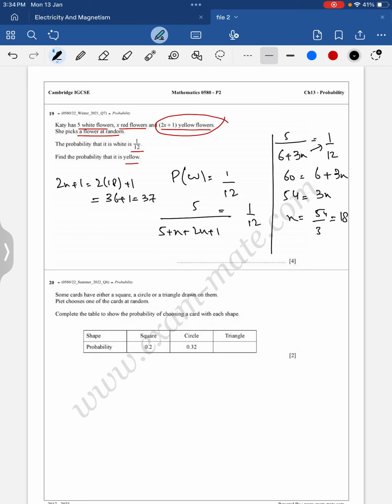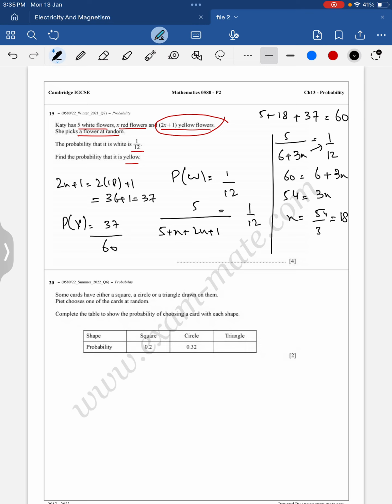Okay, now using this information, the probability of a yellow flower is: total number of yellow flowers is 37, and the total number of flowers, I want to know this as well. So here I have 5 white, x is 18 red flowers, and 37 yellow flowers. 37 plus 18 is 55. 55 plus 5 is 60, right? Am I clear? Okay, so 37 upon 60 is the probability of getting a yellow flower.